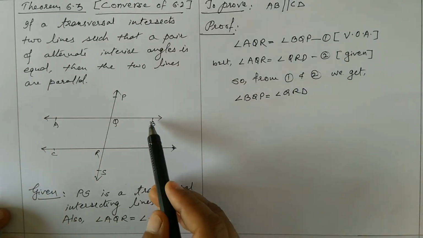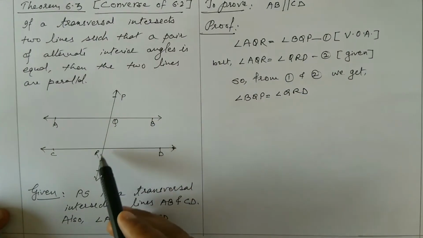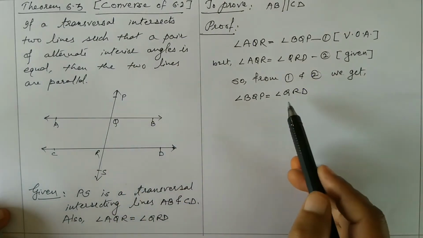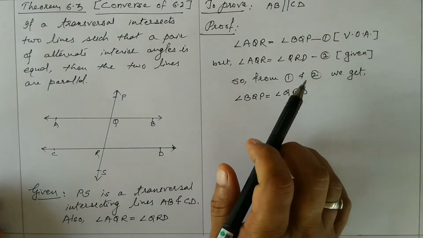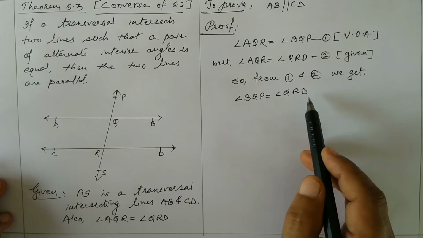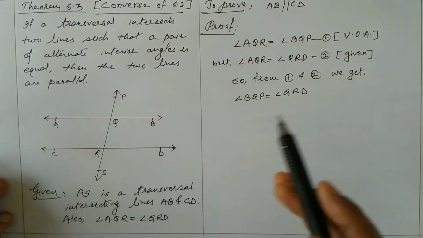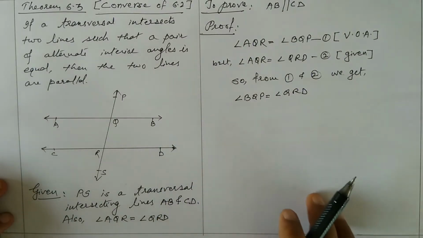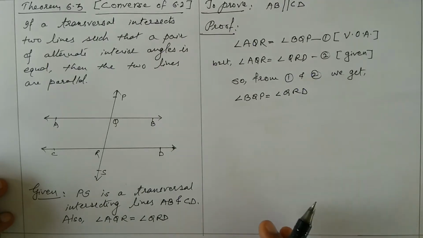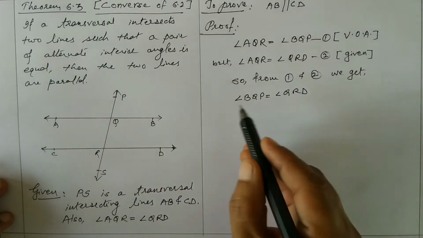Now if you see BQP and QRD, they are forming which pair of angles? They are forming corresponding angles and they are equal, we proved. Therefore AB is parallel to CD by axiom 6.4, or you can say by converse of corresponding angle test.